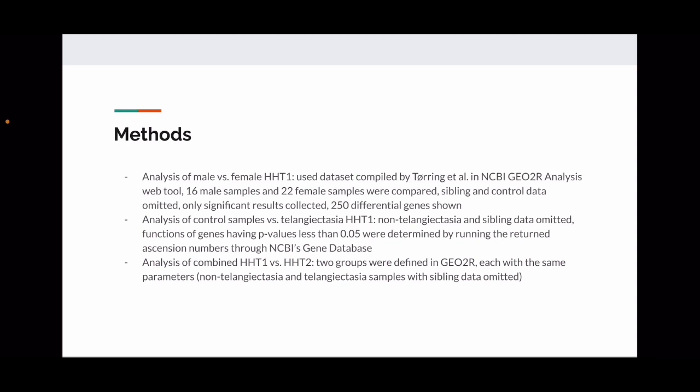We ran an analysis of the combined HHT1 and HHT2 groups. Non-telangiectasia and telangiectasia samples with sibling data were omitted. For all of these, we only collected significant results with a p-value of less than 0.05, and we also ran the accession numbers through NCBI's gene database.